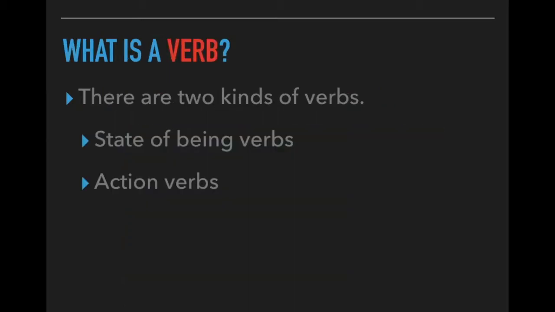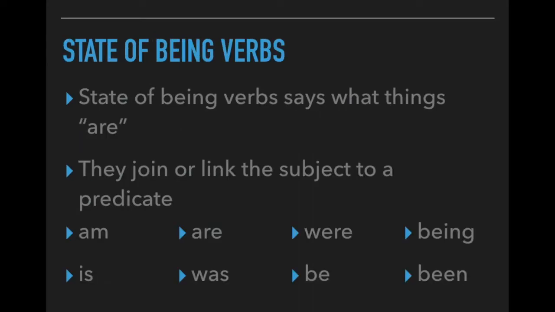Which brings us to verbs. Now, there are two different kinds of verbs that we're going to be looking at. One is a state of being verb, and the other set we'll be looking at are action verbs. So first, let's take a look at state of being verbs. State of being verbs say what things are. They join or link the subject to a predicate. So a lot of these words that you'll see most commonly: am, is, are, was, were, be, being, and been.